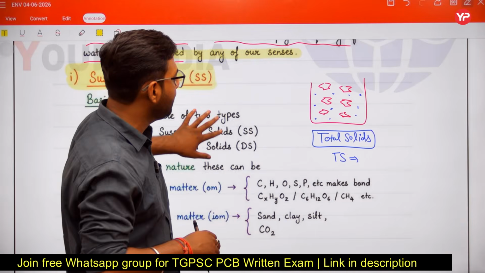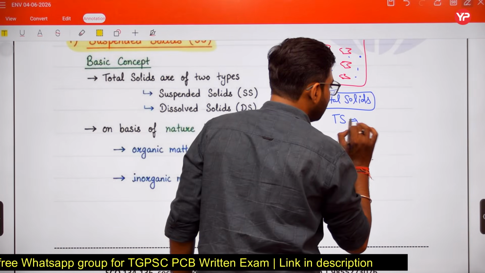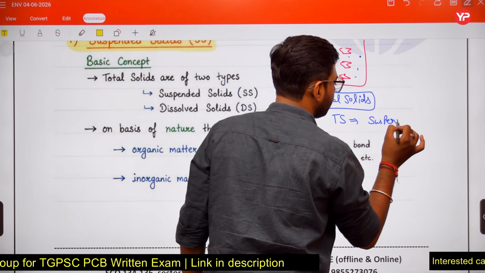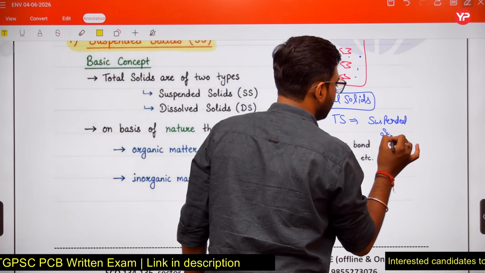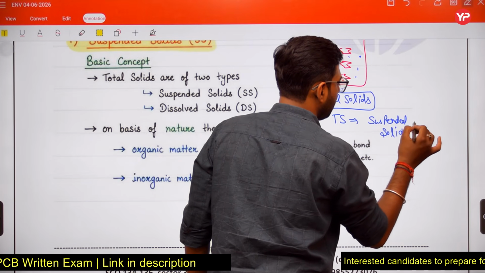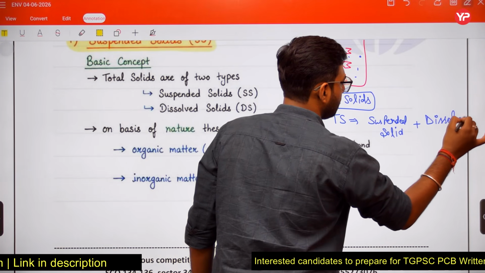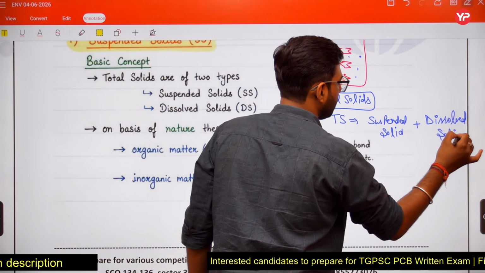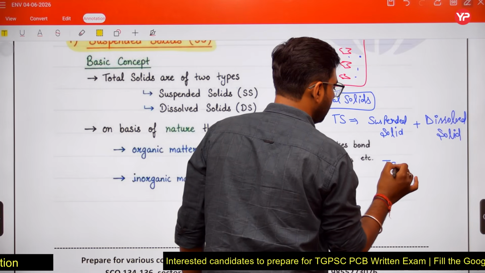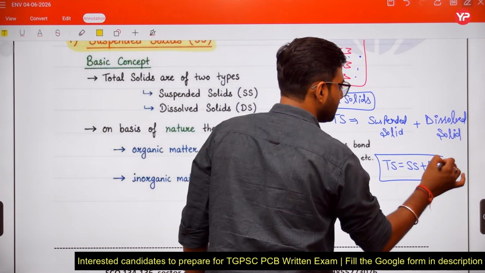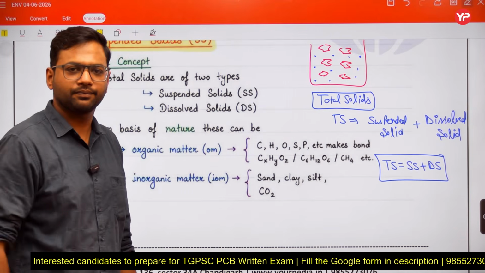Remember this point: in our water sample, total solids is the sum of suspended solids plus dissolved solids.